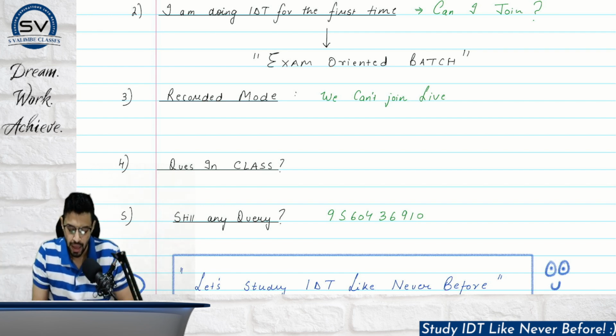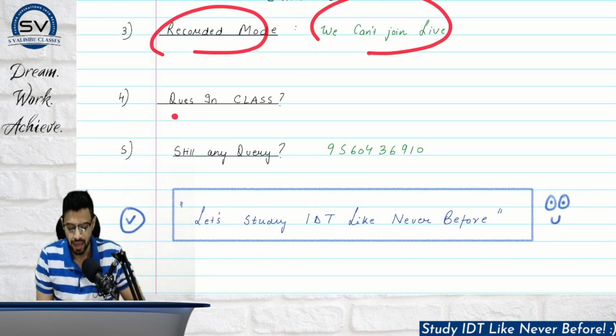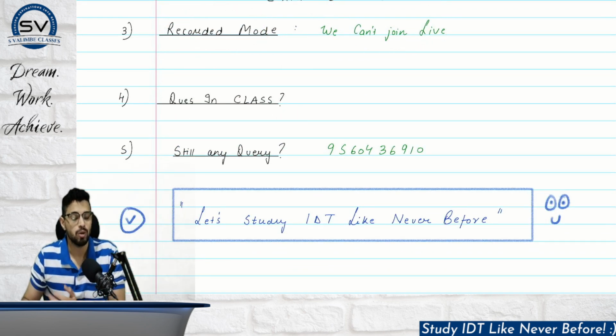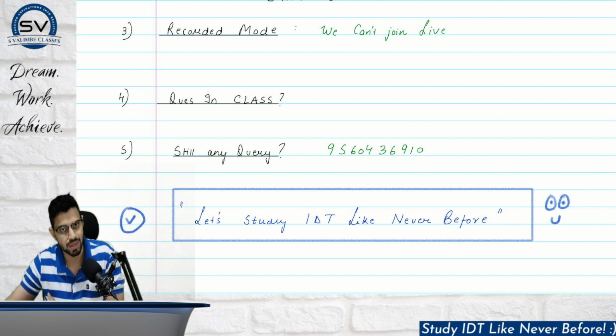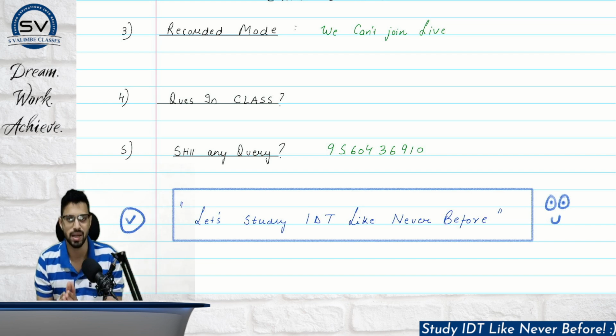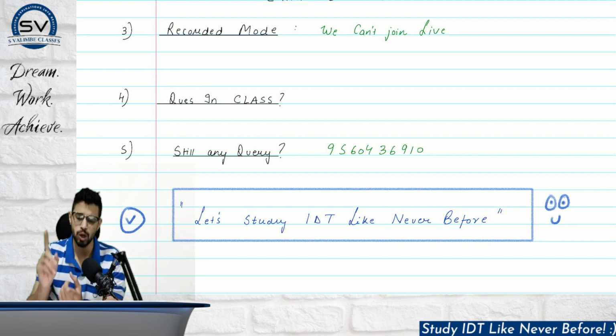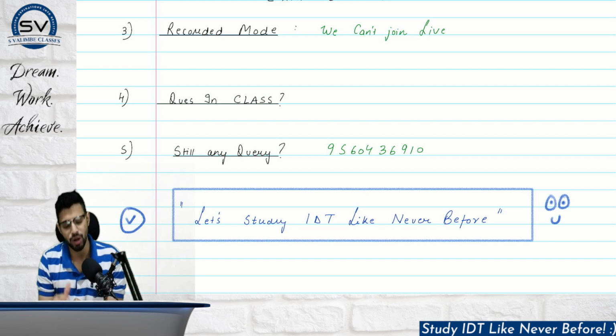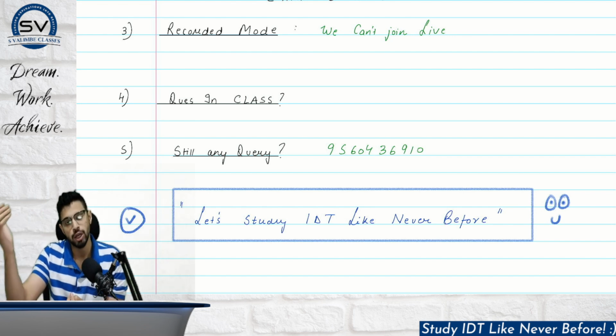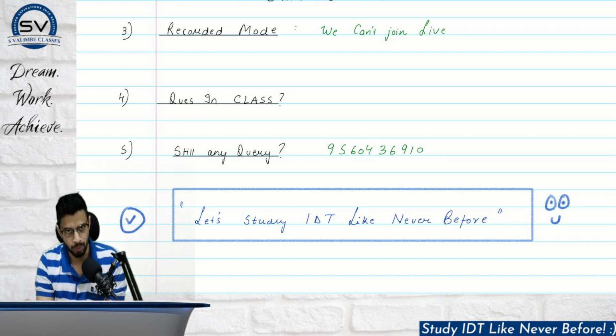Another query was that, sir, are you going to cover the questions in the class or not? Because some faculties promise something but deliver something else. So please understand, for our first batch for IDT, we are going to cover important ICAI questions. We are going to cover most of the important ICAI examples also that we have to cover for ensuring the understandability of the topic, right?